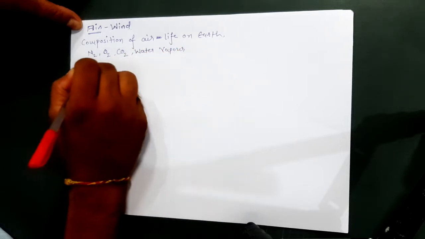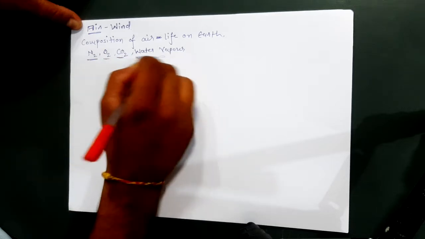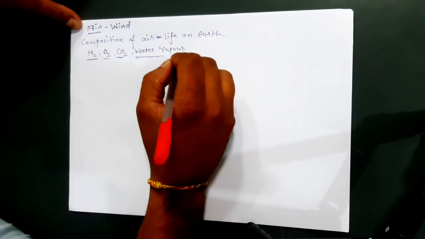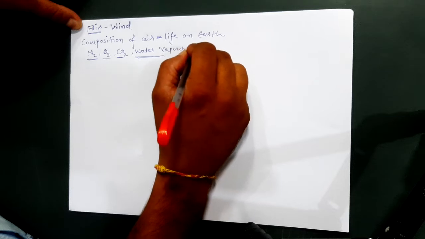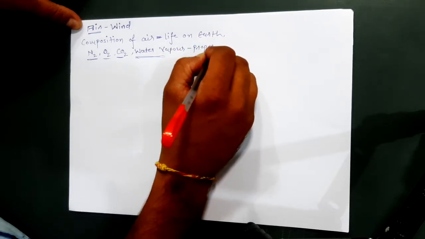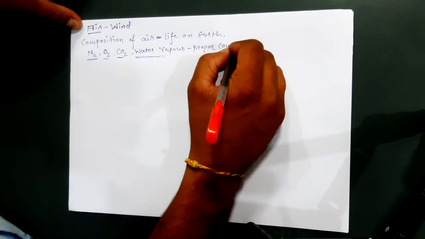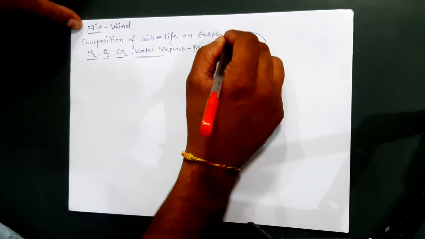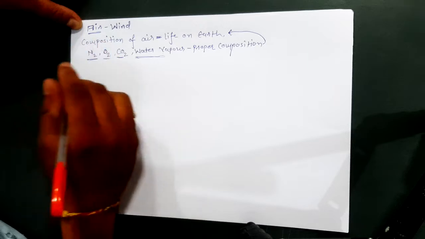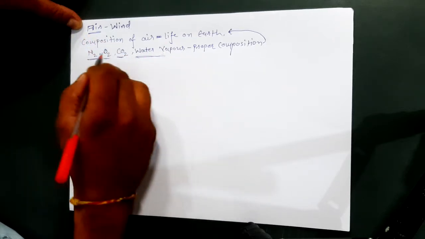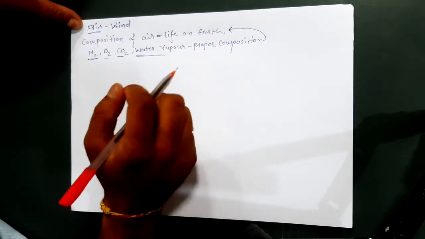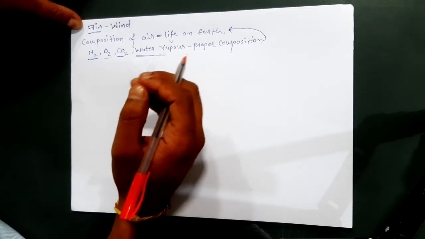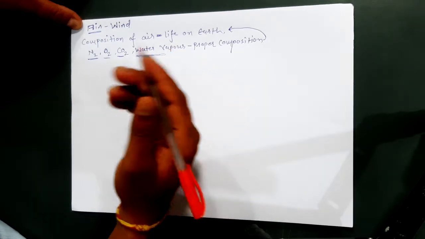As all these gases and different inert gases are in proper composition, life is possible on our planet earth. If any one gas is less or more in proportion, it will not give us the conditions in which life is possible.